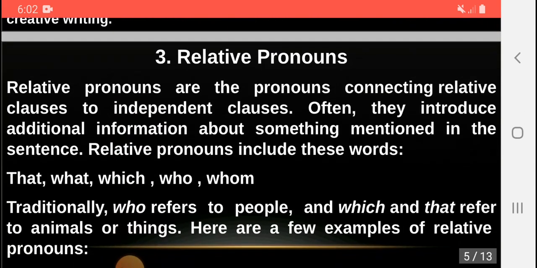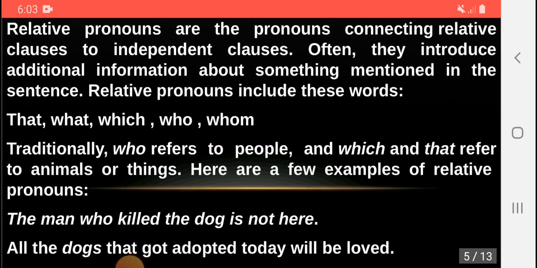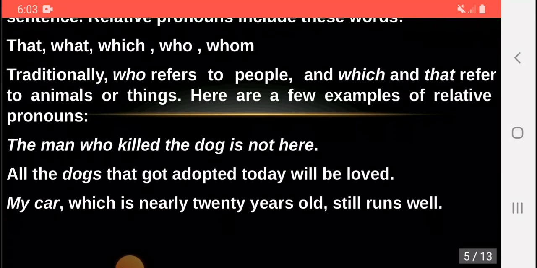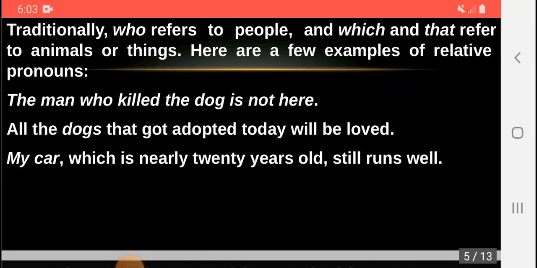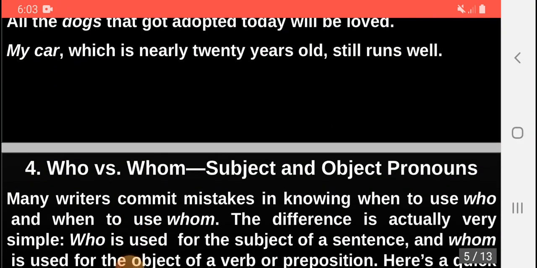The third type of pronoun is relative pronoun. Relative pronouns are the pronouns connecting relative clauses to independent clauses. Often they introduce additional information about something mentioned in the sentence. Relative pronouns include these words: that, what, which, who, whom. Traditionally, who refers to people and which and that refer to animals or things. Here are a few examples of relative pronouns. The first is: the man who killed the dog is not here. Second, all the dogs that got adopted today will be loved. Third, my car, which is nearly 20 years old, still runs well.